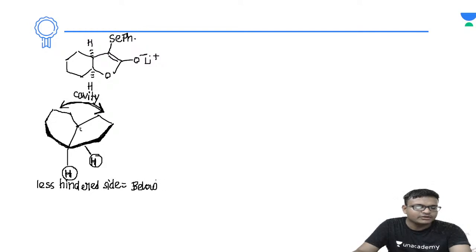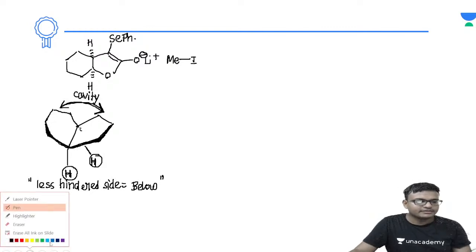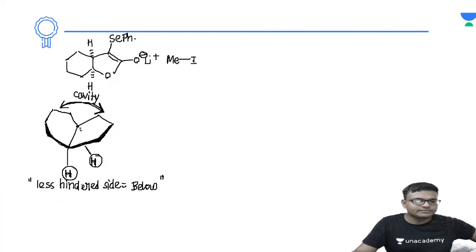And you know, nucleophile also attacks from the less hindered side, and electrophile also remaining present into the less hindered side. So whatever the attack will be taking place, all of the attacks will be taking place from the less hindered side only. Okay. So अब बताओ, in which of the side you will be keeping the methyl iodide? Methyl iodide को किधर रखोगे? In which of the side you will be keeping the methyl iodide? Methyl iodide को किस साइड में रखोगे तुम? Obviously into the less sterically hindered side.